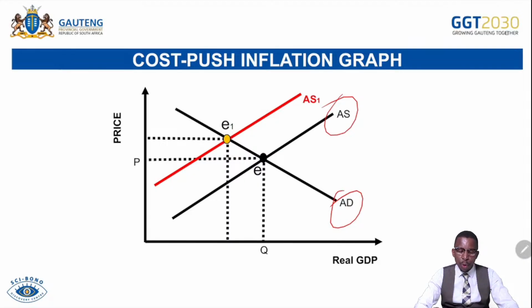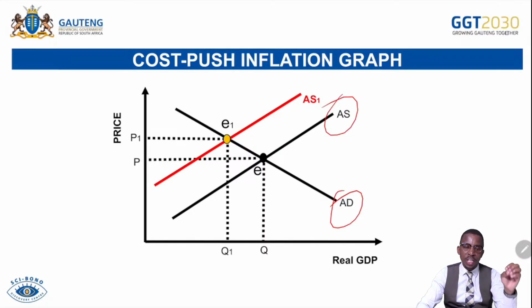Then we have the new equilibrium on your left now, from right to the left, being E1, and the price is increasing from P to P1. Then the quantity supplied decreases from Q to Q1. So you can see that consumers are demanding more, but supply is declining. What is causing the decrease in supply? All of these factors I've mentioned can cause the decrease in supply.